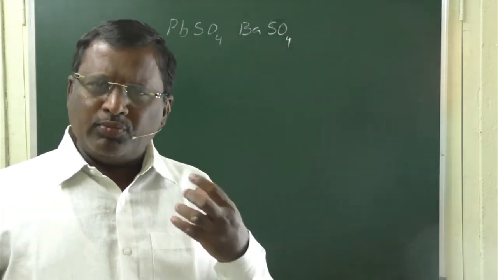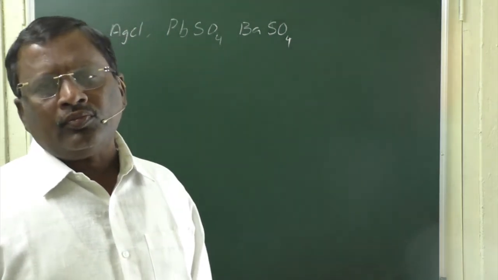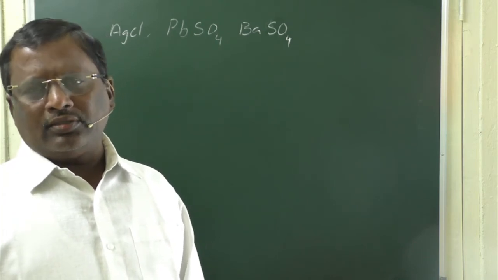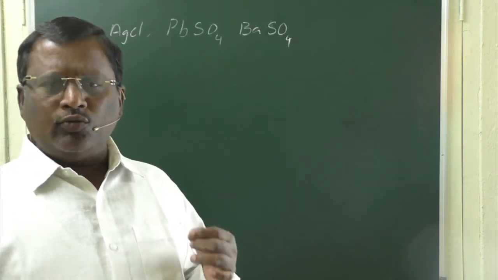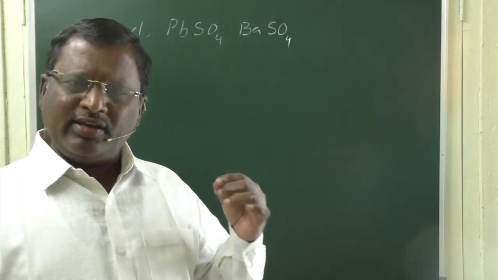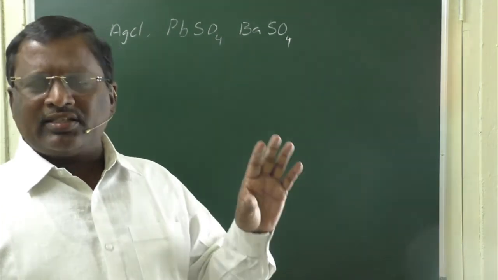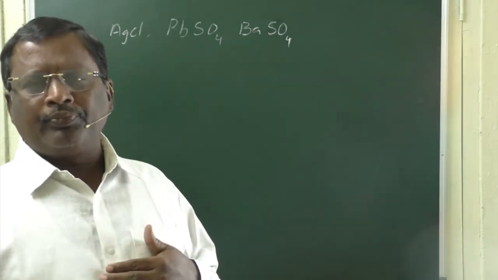Such salts are said to be sparingly soluble salts. That means they are soluble in water to a very small extent, but whatever the extent may be, to a certain extent they are soluble.